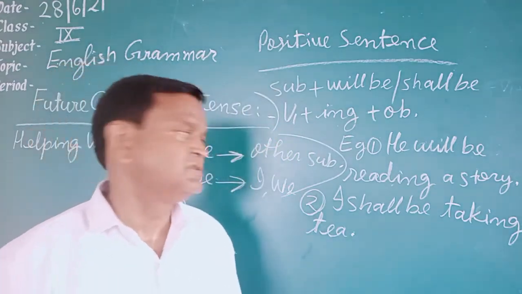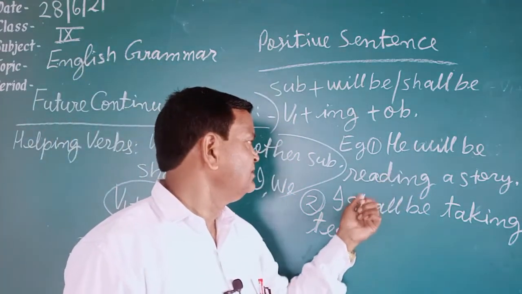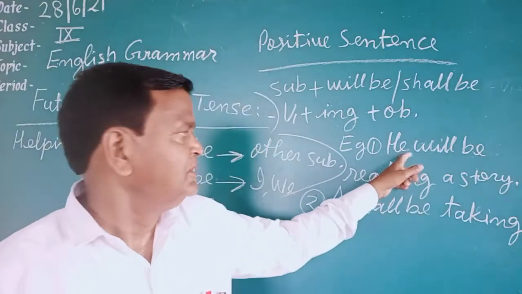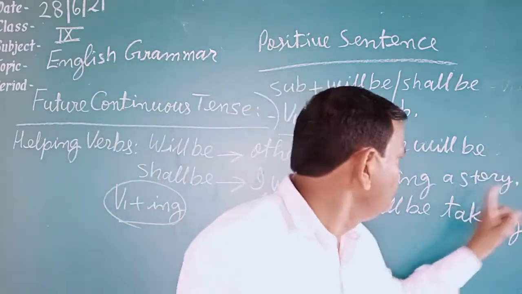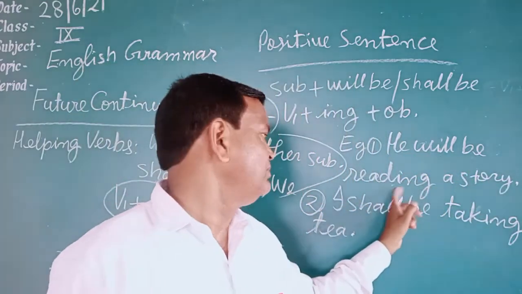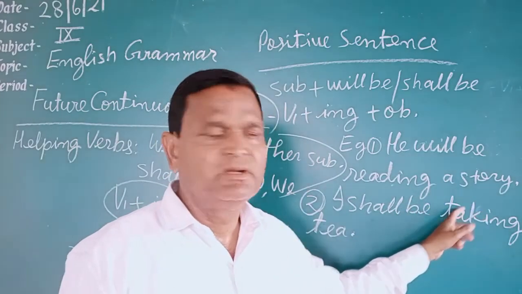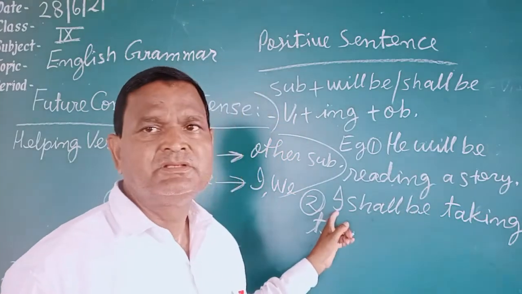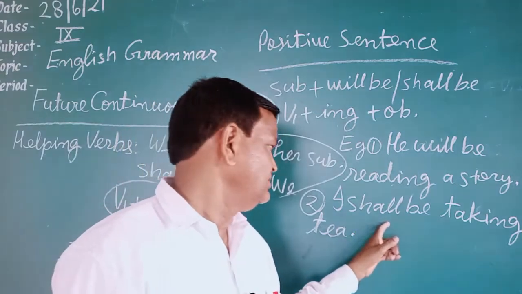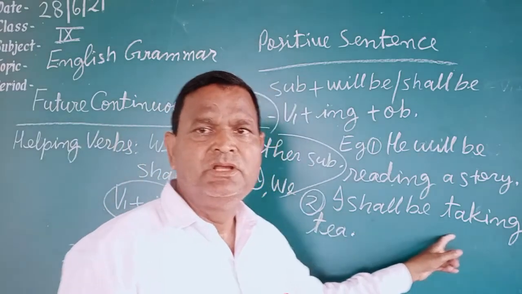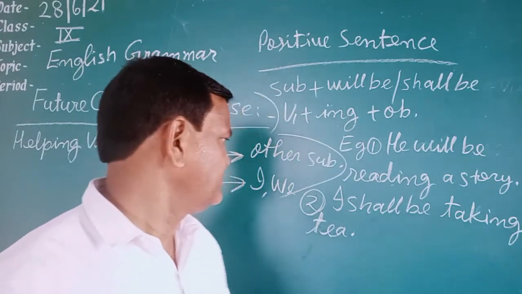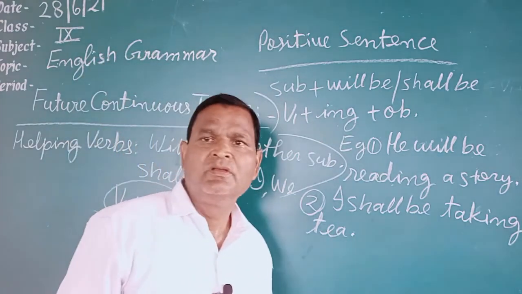First of all, the subject is written, he. Then according to the subject will be is written. Then verb first form plus ing, read plus ing, reading. Then the object, story, is written. In the second example, the subject is I, then shall be is the helping verb. Then take first form plus ing, verb first form plus ing. Then the object is there.